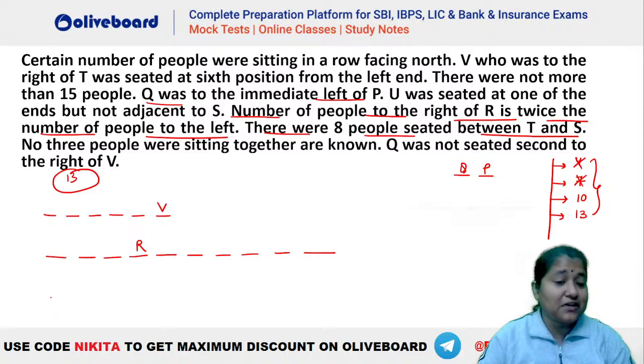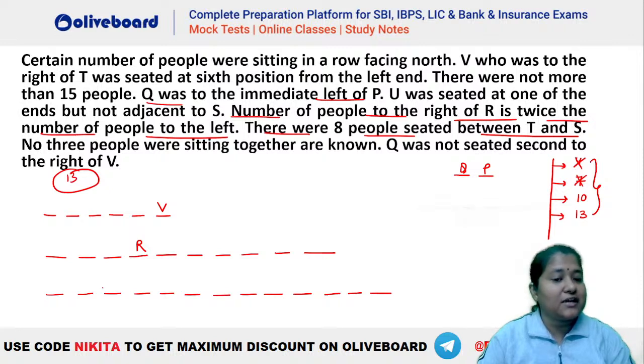Similarly, we can have 13 also. That is 1, 2, 3, 4, 5, 6, 7, 8, 9, 10, 11, 12, 13, where R has 4 persons towards his right. है ना? So 1, 2, 3, 4 तो R आपका यहाँ पर हो सकता है.